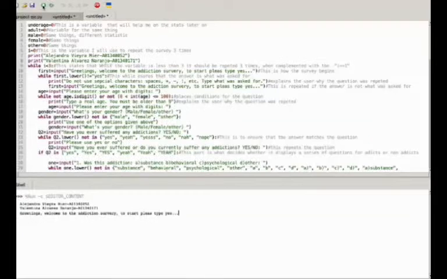Here it begins by first printing my name and my ID number, and also the ones of my teammate. Then it begins with greetings: welcome to the addiction survey.